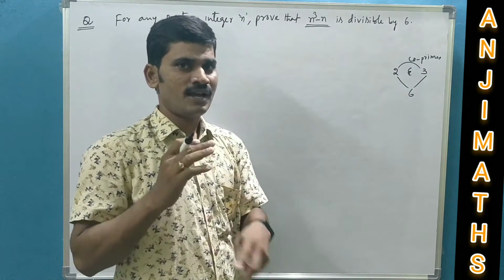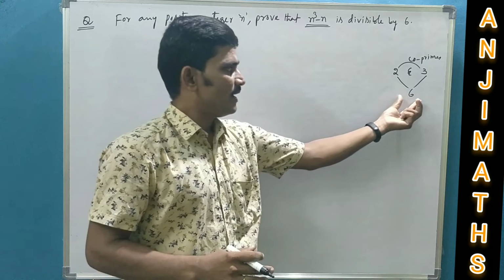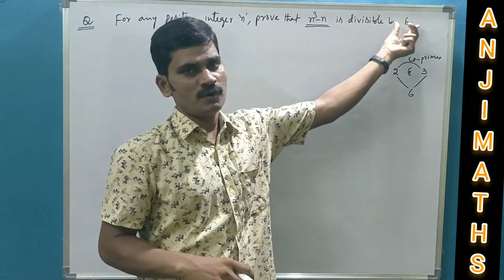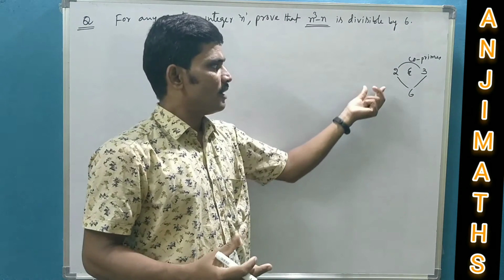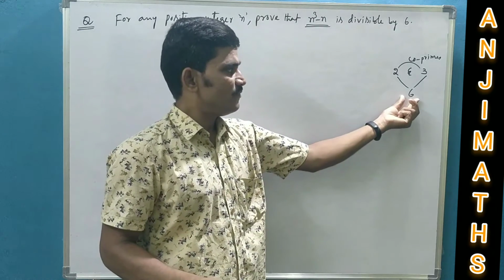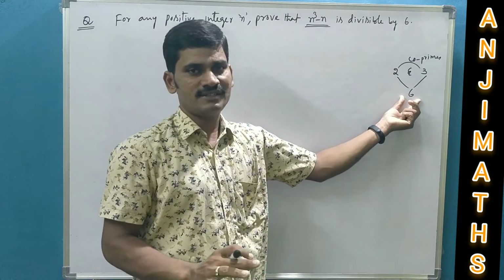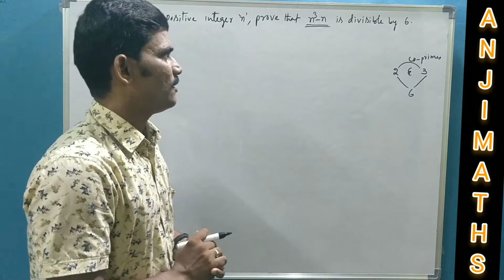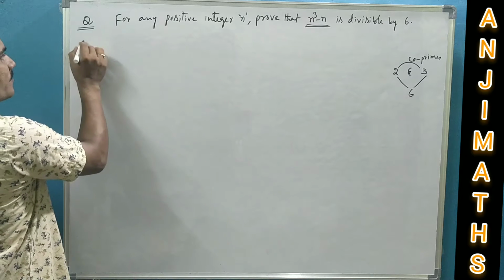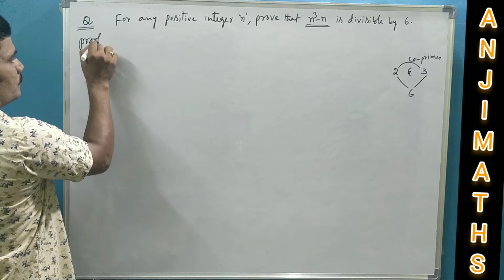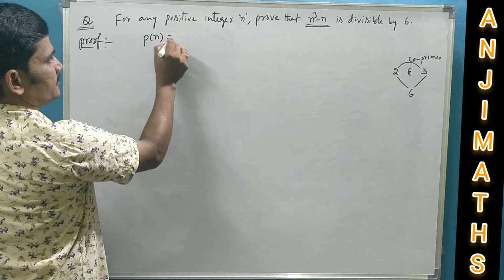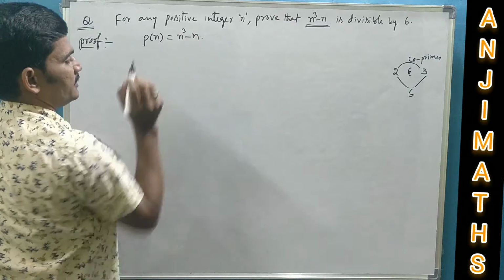This is one way. Another way is by taking 6 as the divisor, you can prove n cubed minus n is directly divisible by 6. I want to choose the first method where I get 5 cases, whereas if you take 6, you will get 6 cases. Either is the same. So, first of all, let us write the function given. Proof. Here the polynomial in n is given as n cubed minus n.